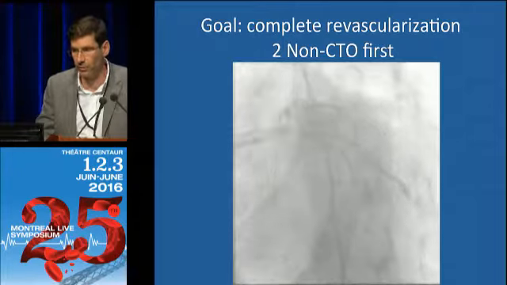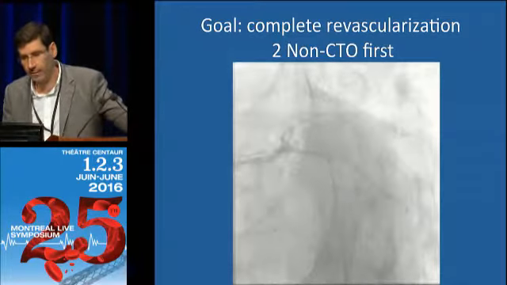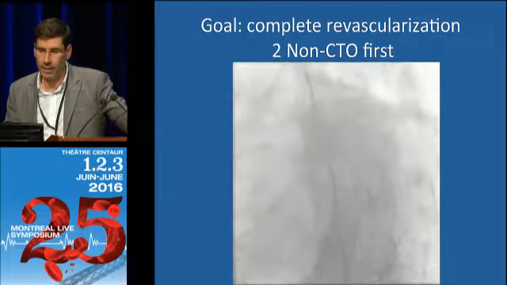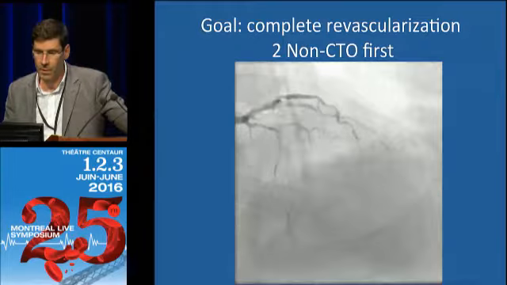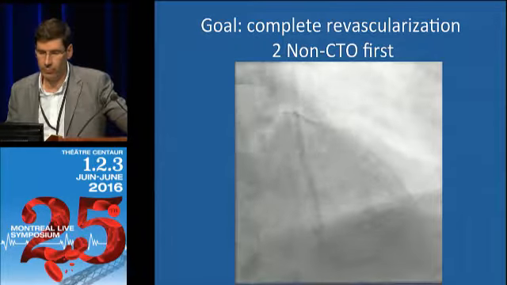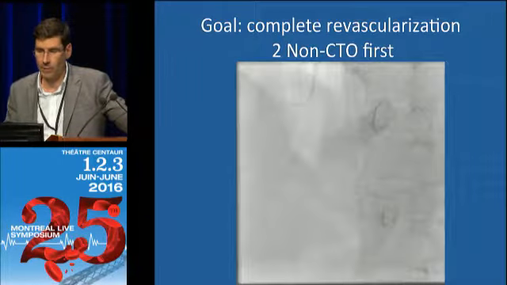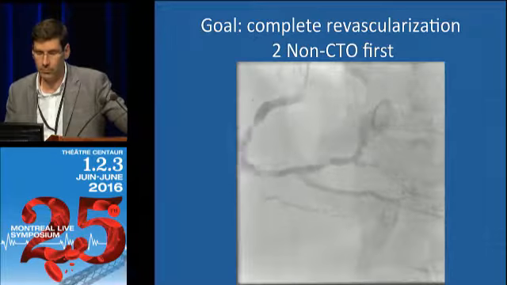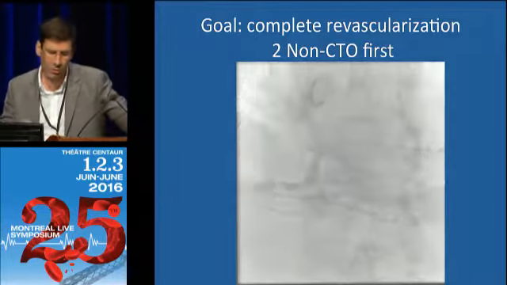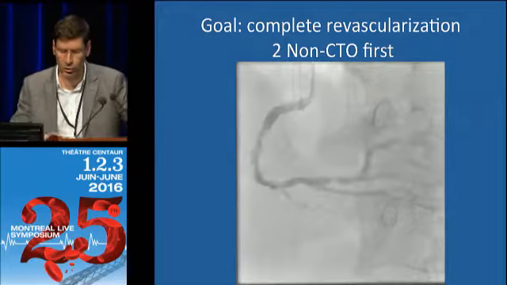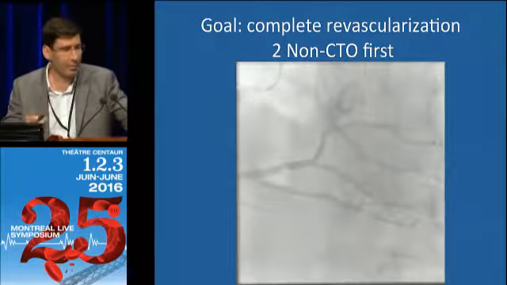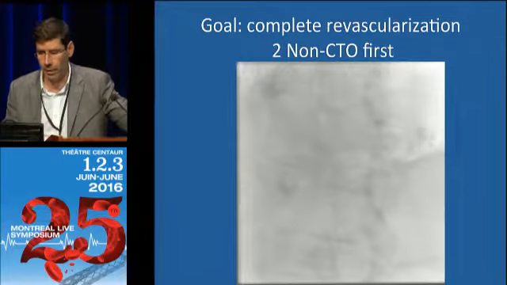So basically, you've got a gentleman here that has a circ lesion. There's a CTO of the RCA. This is a single injection film first. And he's got diffuse disease in the RCA. This was an older gentleman. He did not want to have CABG. This was presented to me by a surgeon, and the surgeon asked me if I could achieve complete revascularization for this gentleman. And the answer was yes.